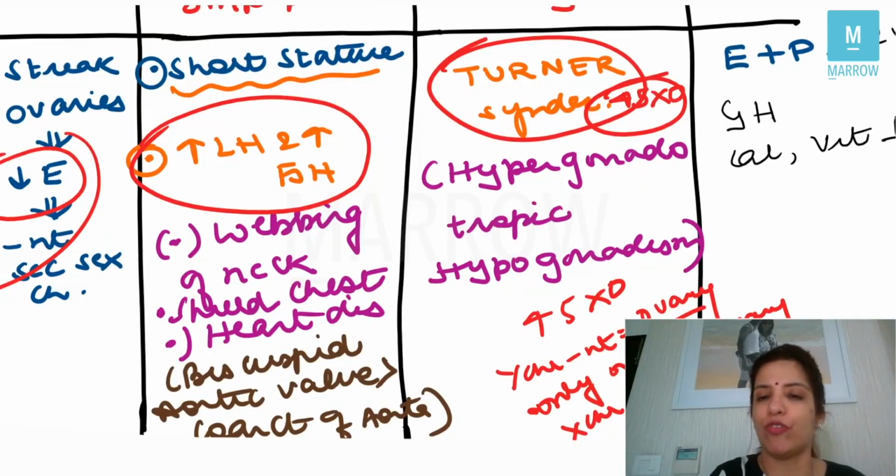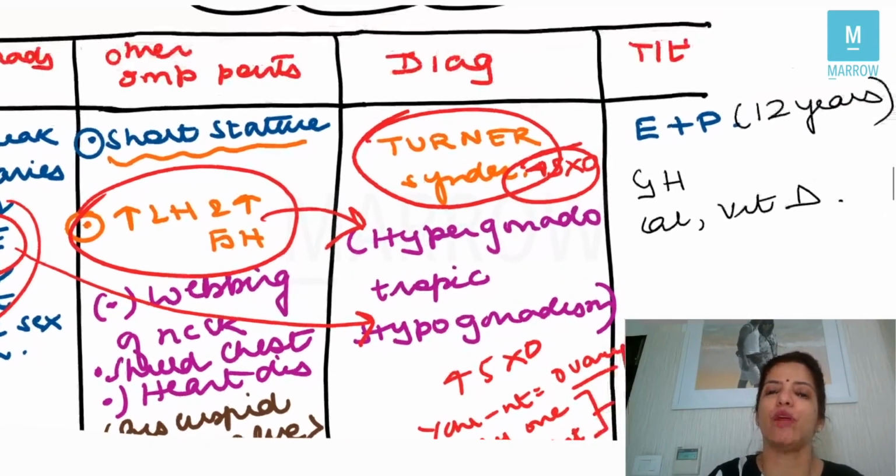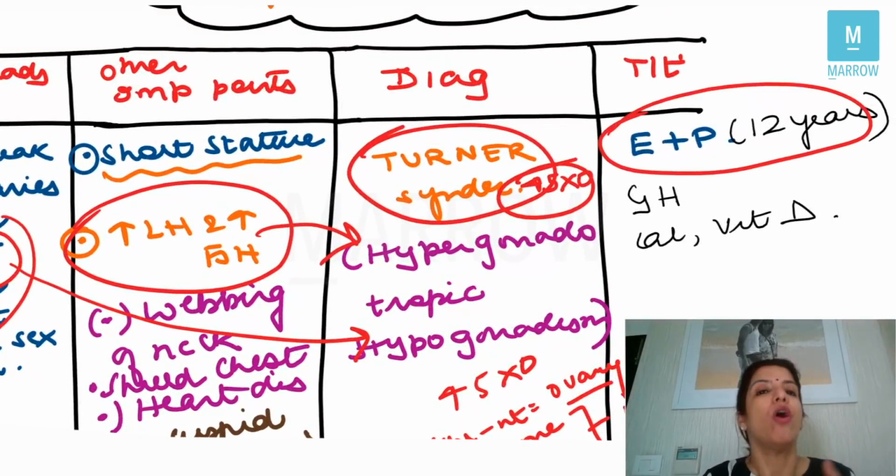So here the levels of LH and FSH are raised, so it is hypergonadotropic, and because the levels of estrogen are decreased, hypogonadism, right? So Turner syndrome is an example of hypergonadotropic hypogonadism, right? The problem in these patients is that the ovary is not forming estrogen and progesterone, so you will have to give them estrogen and progesterone. Obviously, because they have a uterus, I cannot give them estrogen alone. I have to give them a progesterone also.